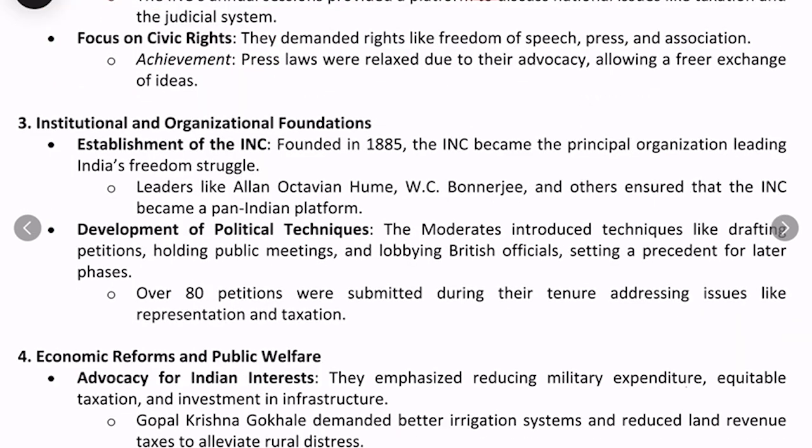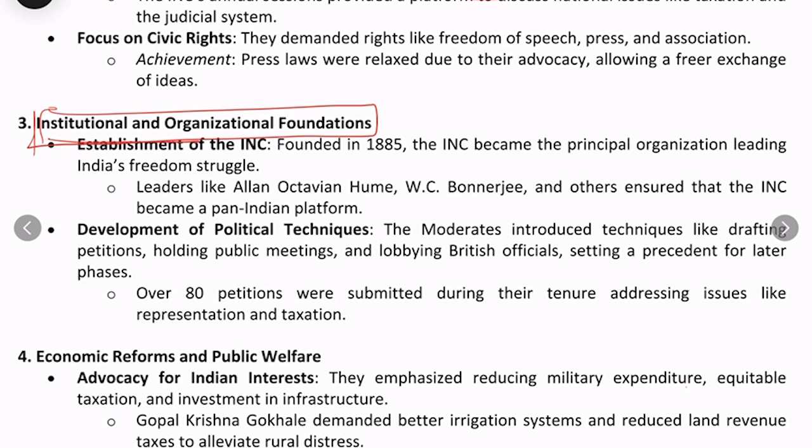Fine. Then institutional and organizational foundation. To lead any movement successfully, we need some organizational and institutional structure. That structure, in the form of the Indian National Congress, was provided by the moderates, and this mattered because in later times the Indian National Congress was the organization which was very active and prominent in India's struggle for independence.